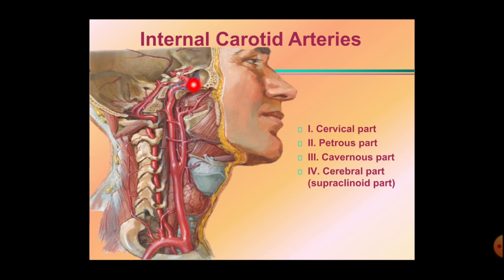Afterwards, the artery turns and forms an S-shaped curve. This part is the fourth part, called the cerebral part of the internal carotid artery. This S-shaped part is obvious when we see X-rays passing through this, or in angiography, where we can find this S-shape of the internal carotid artery, which is called the carotid siphon.